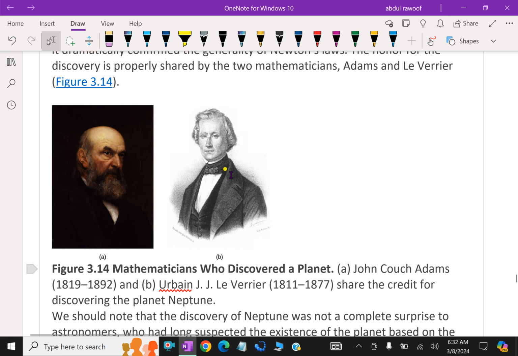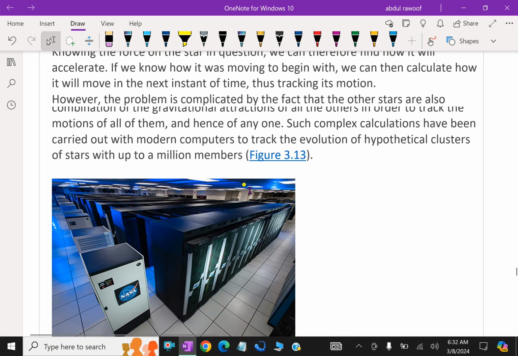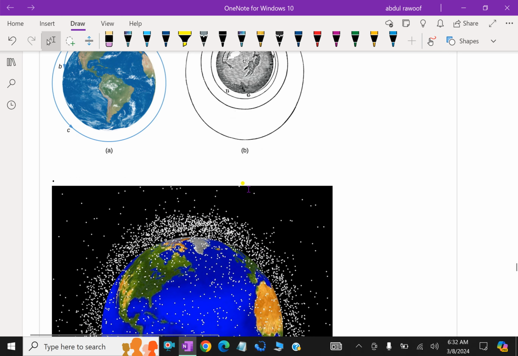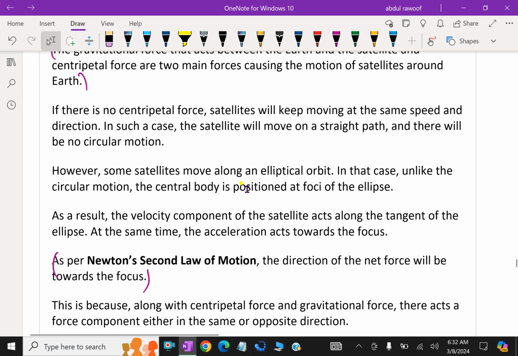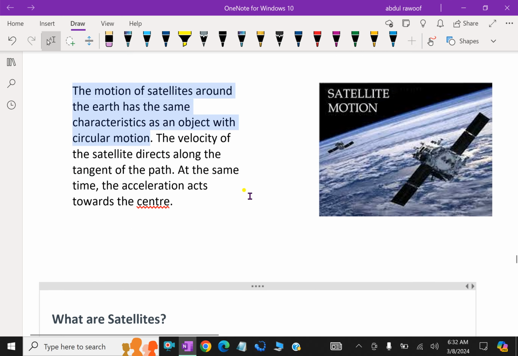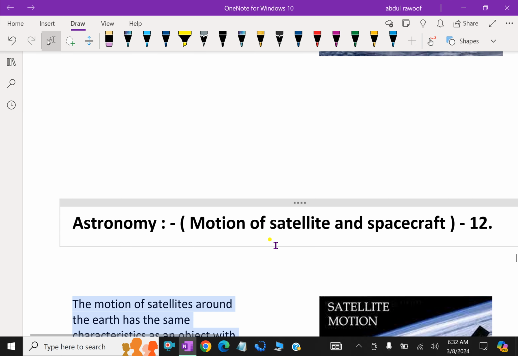So far we discussed planetary motion and the motion of satellites and spacecraft. We have done.